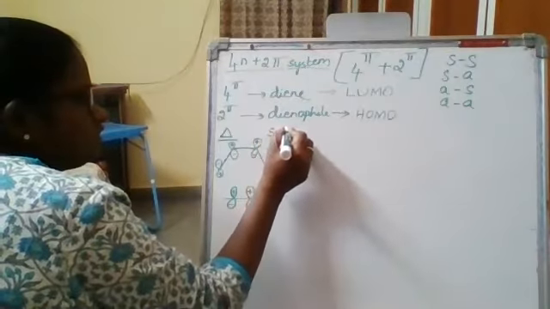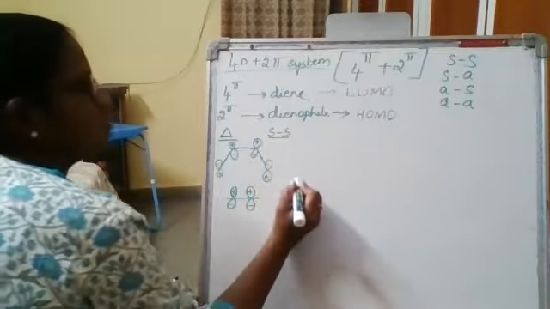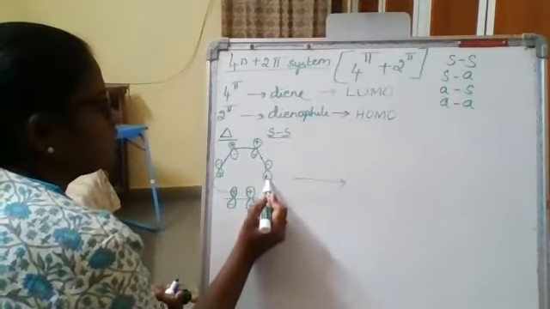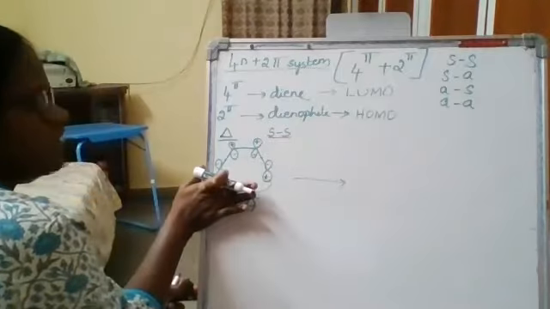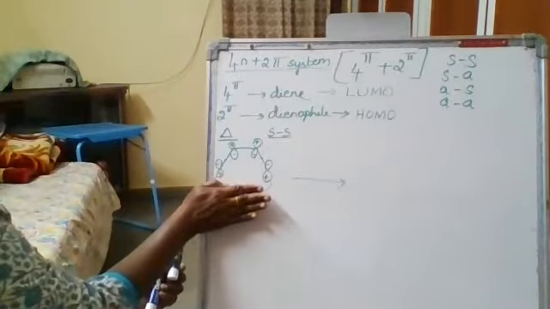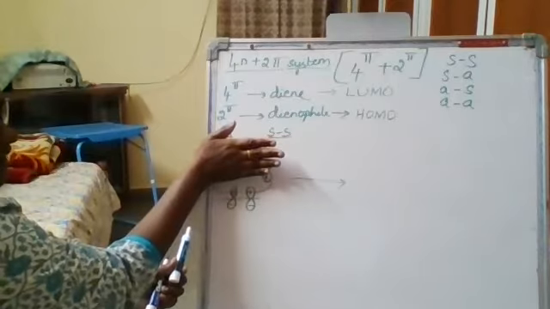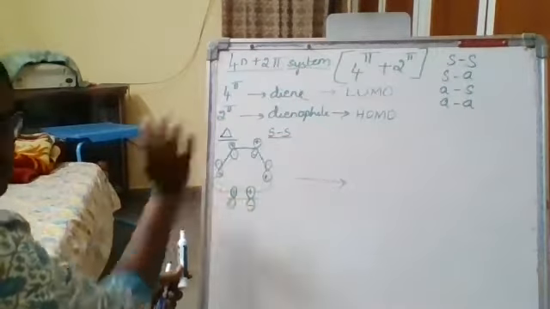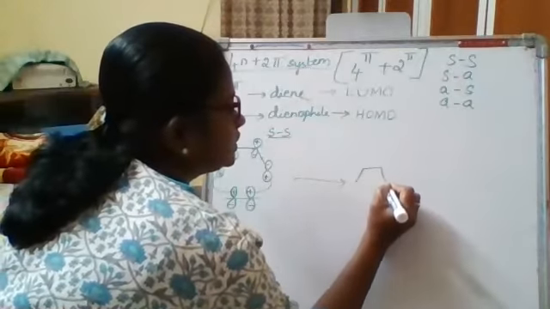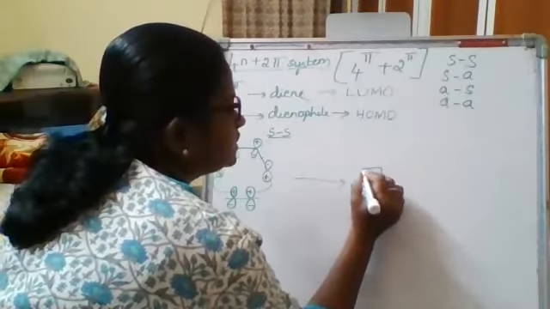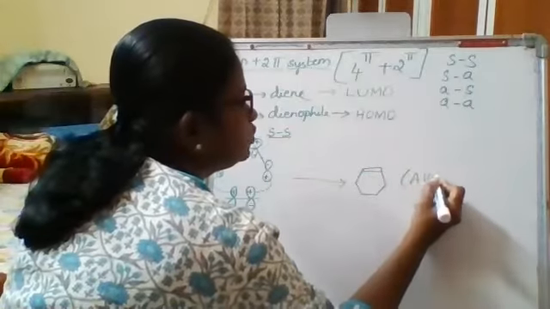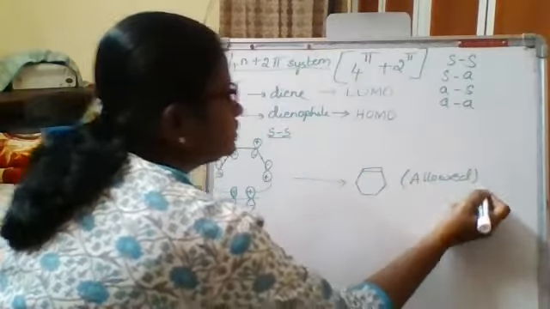First we are going to take supra-supra interaction. With respect to the first reacting partner, it is suprafacial addition, right? With respect to the second reacting partner, same side interaction. So again, it is supra interaction. You are getting the product. The cycloadduct is said to be formed. So since you are getting a product, this is considered to be an allowed interaction.